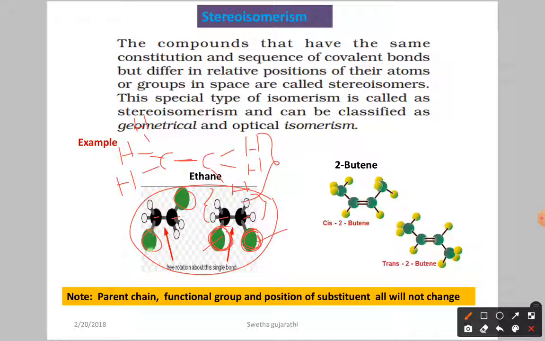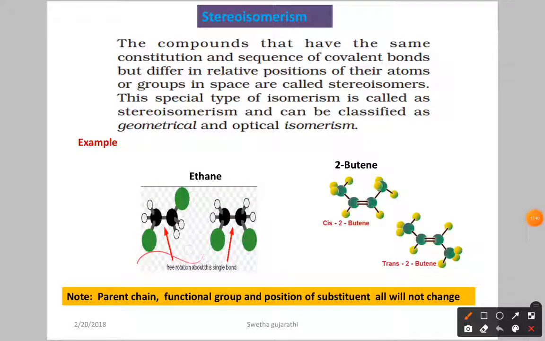But here there is a rotation about the carbon-carbon bond. We already discussed that if you have a single bond, rotation is possible. If it is a double bond, rotation is not possible. So if you move this one, the 2 hydrogens become perpendicular, means they are opposite. Both have the same molecular formula and the same connectivity, but with respect to space they differ. Here 2 hydrogen atoms are present in the same plane, but here one is present above the plane and one is present below the plane.